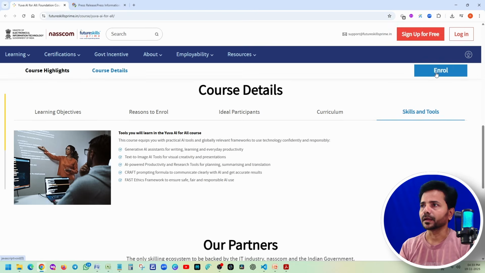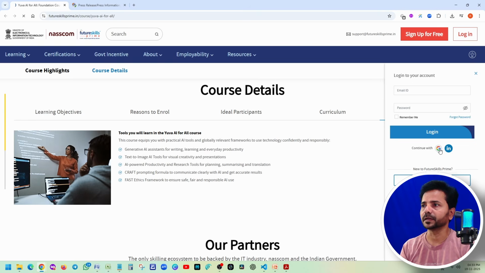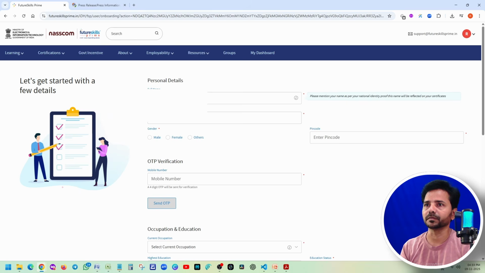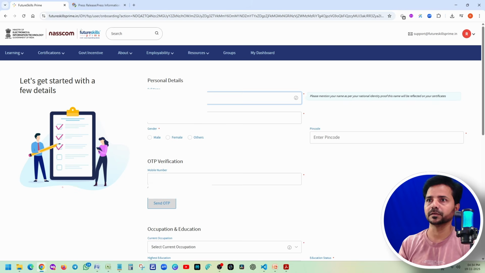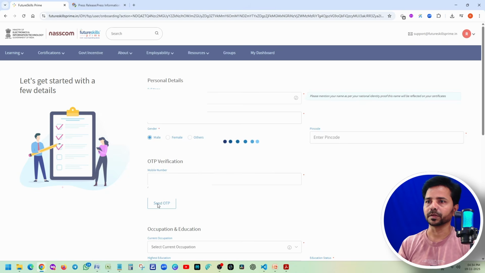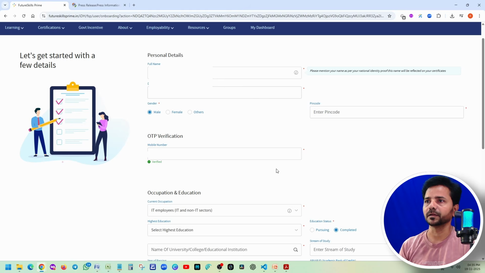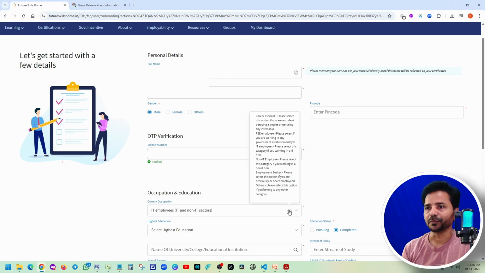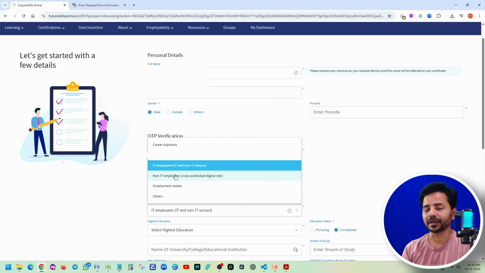See the login process. Click on enroll. Just give your Gmail ID. Continue. Make sure that your name is correct as per your Aadhaar card. Give your mobile number. Send OTP. Validate OTP. These options are there. Career aspirant: if you are a student, select career aspirant. And if you are a government employee, PSC employee, a non-IT employee, or in a private job, you just select that. If you are an IT employee, just select IT employee.